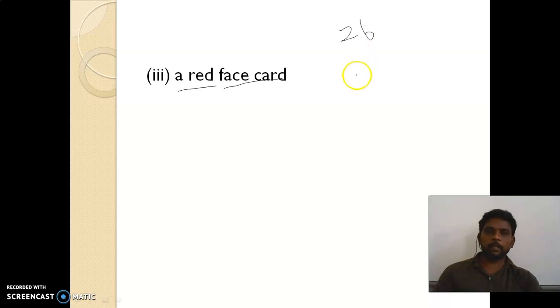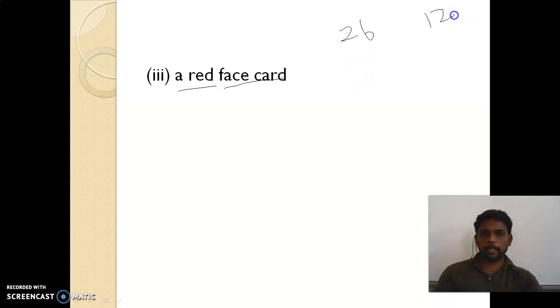Let us continue the slides now. So look at the third subdivision, red face card. Here they are given red and also face card. So how many red cards are available? 26 red cards are available. In that, how many face cards are there? Totally, face cards is nothing but 12.